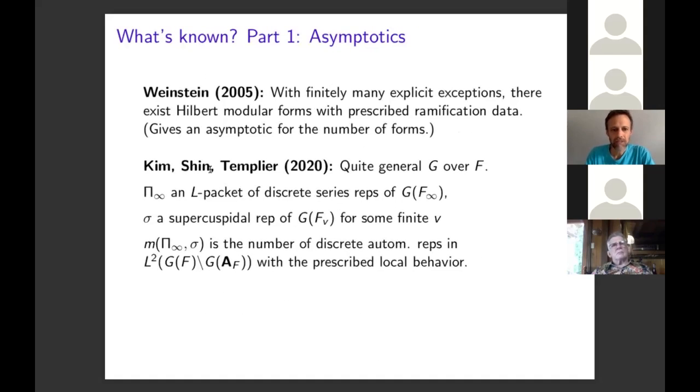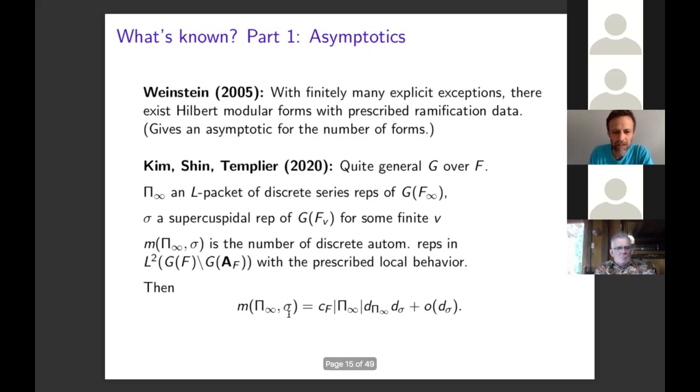More recently, Kim, Shin, and Templier studied a similar question over quite general groups, G, that have discrete series at Archimedean places. So they fixed an L-packet of discrete series representations at infinity, and they fix at a finite non-Archimedean place of a number field F a supercuspidal representation sigma. And they're looking at the count of discrete automorphic representations with this prescribed local behavior.